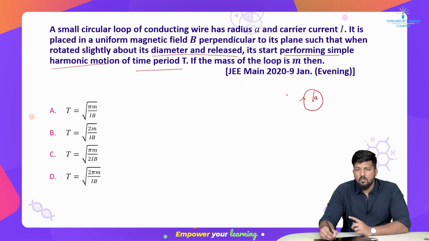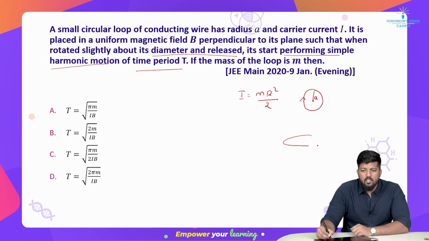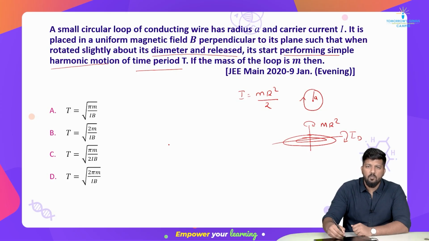When a circle is given to you, the moment of inertia I will be m r square divided by 2. How do we come to know that it is m r square by 2? Look, when it is rotating about the diameter, the moment of inertia of the circle about its axis is m r square, where r is the radius. When it is moving along the diameter, we call its moment of inertia I of d.